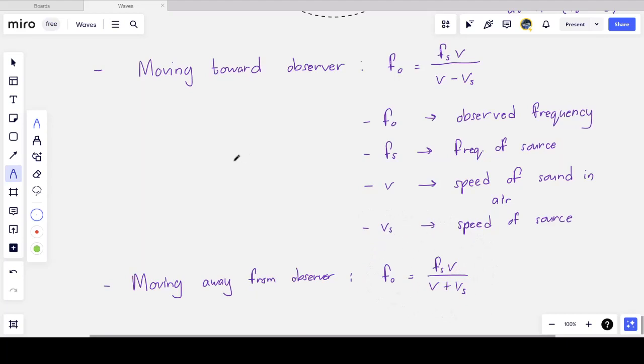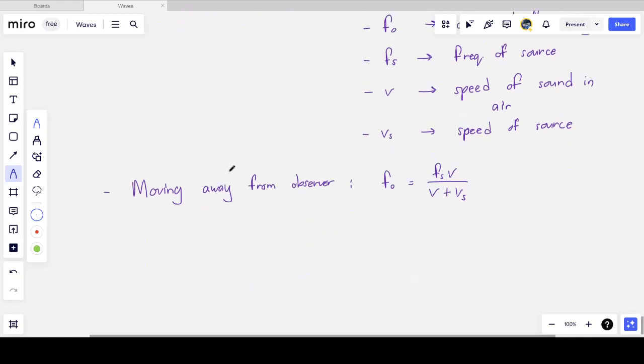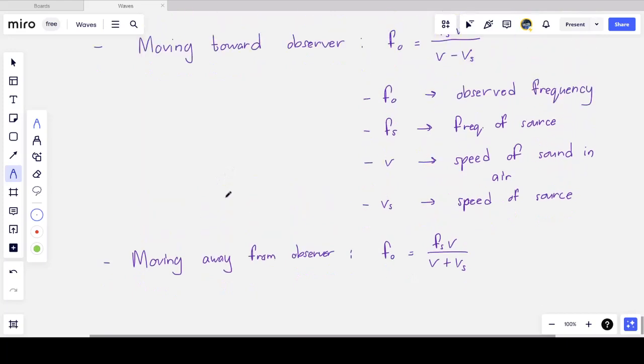And so the minus and plus signs are a hint. If the source of sound is moving towards the observer, it's a minus sign. If it's moving away from the observer, it's a plus sign, in order to keep the size of the observed frequency correct.